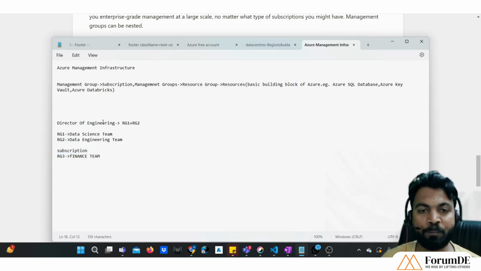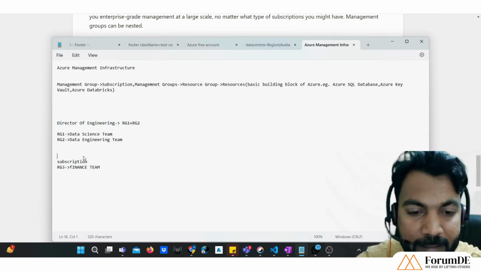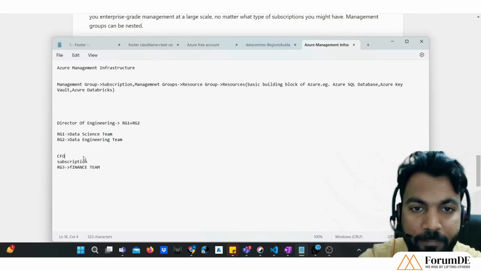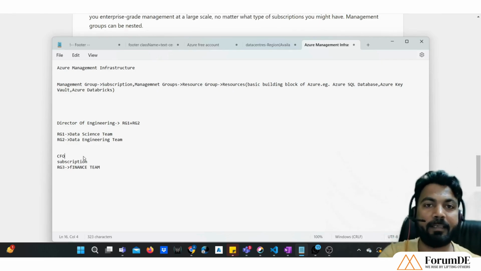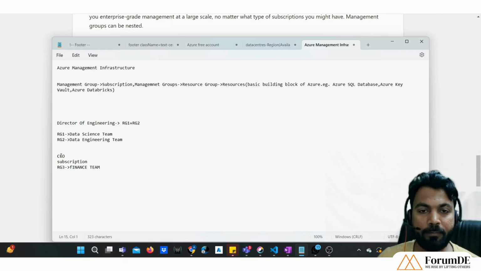Of course, the director of engineering need not be given access to this finance data, right? But suppose there is a CFO of the organization, Chief Financial Officer. Of course he will need access to financial data. So at the subscription level we can give access.